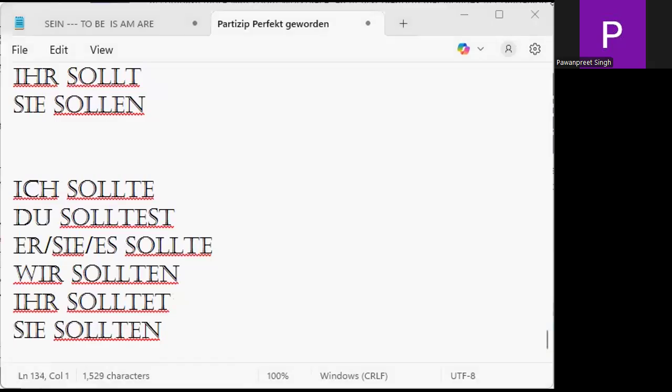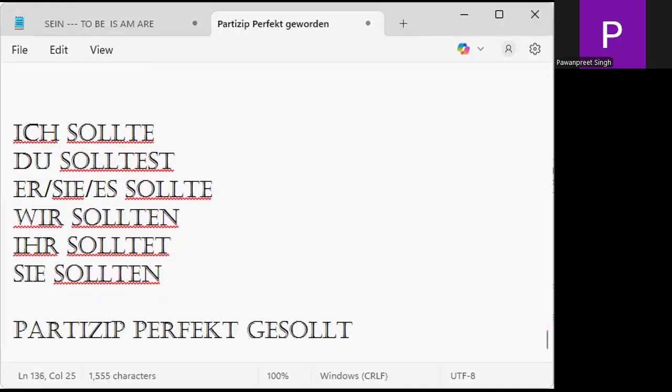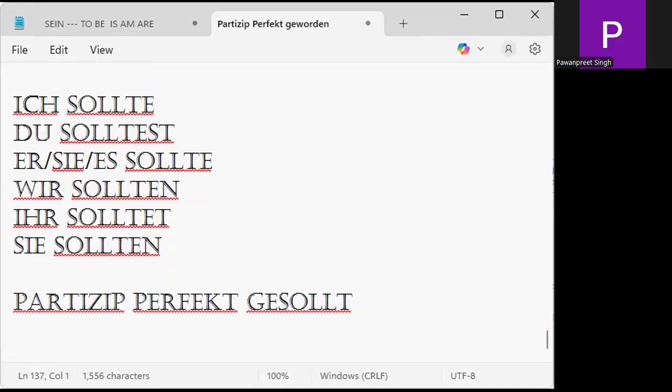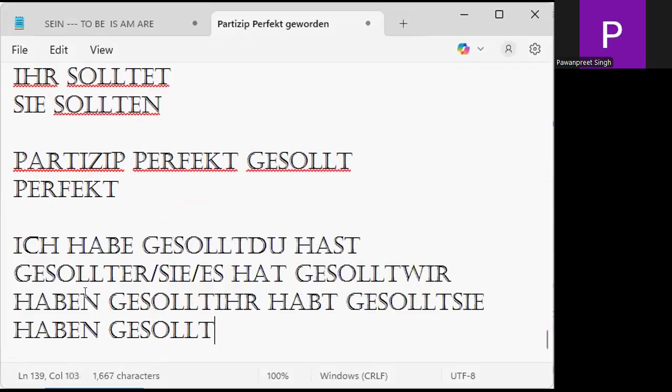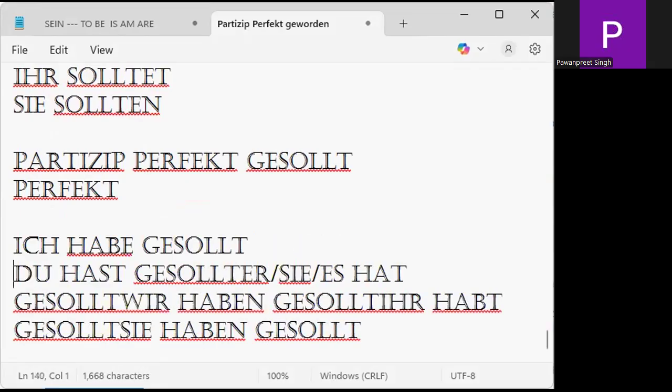So, the participle perfect is gesollt. The participle perfect is, tell me, gesollt. The past, the third form of the verb is gesollt. So if I'm saying, so ich habe gesollt. Pen down, please. Du hast gesollt. Pen down, please, my friends. Ich habe, repeat after me. Ich habe gesollt. Is it clear to you, my friends?